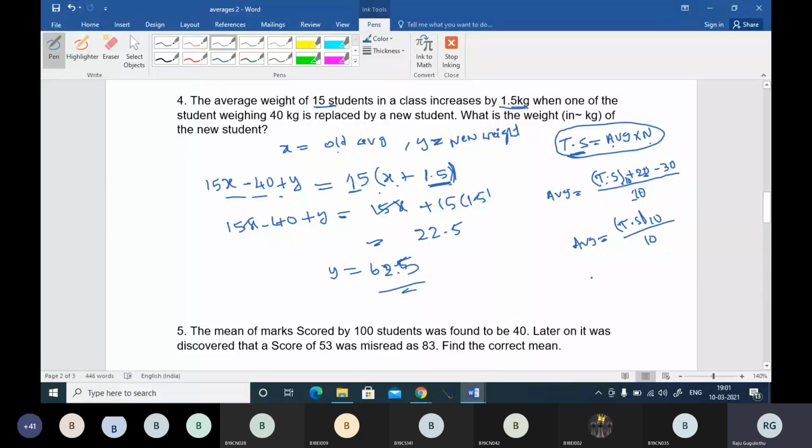Okay guys, it needs practice. You will have to do this kind of problem a minimum of 20 to 30 times, then you will keep this concept in your mind. I hope you understood this. Any doubts?